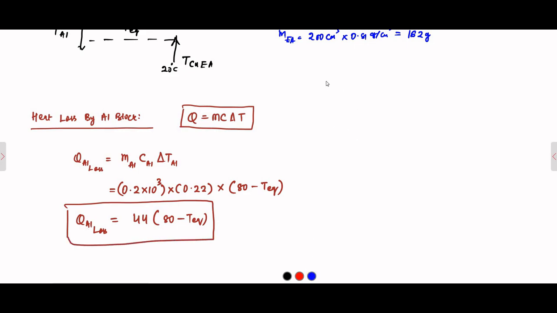Okay, this is the heat loss by the aluminium block. Then heat gain by the copper calorimeter and ethyl alcohol combination.